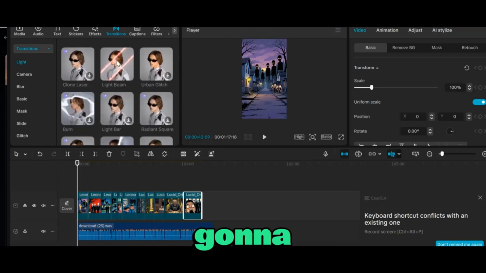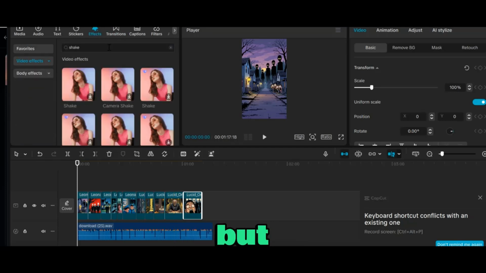So the next thing we're going to be adding is effect. Once you come over to this effect, you can try out a lot of effects to see which one works for you. But I'm going to be simply going with this shake effect. So you can come over to each image and add the shake effect.